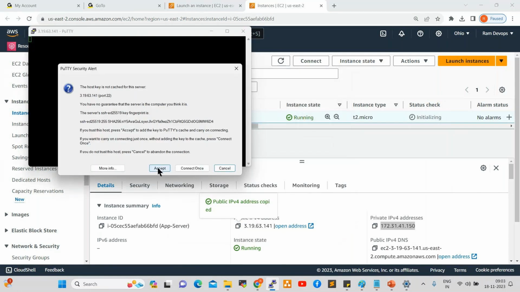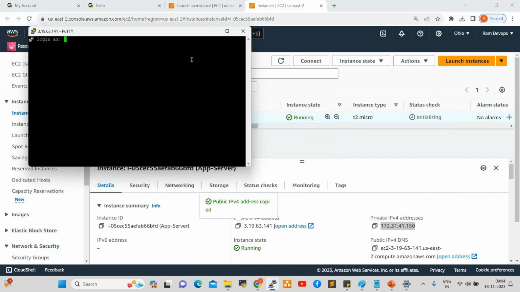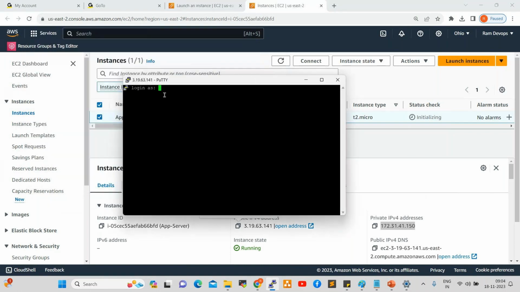Once you accept this, see here, now it is asking you to give the username. We created an Amazon Linux server, right? For Amazon Linux, the username is ec2-user. For Ubuntu, the username is ubuntu only. For CentOS, the username is centos. For RHEL, the username is ec2-user. This we need to keep in mind.